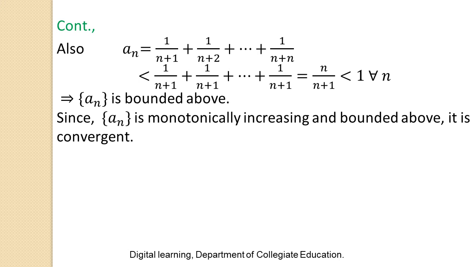Since the given sequence an is monotonically increasing and bounded above, it is a convergent sequence. Thank you.